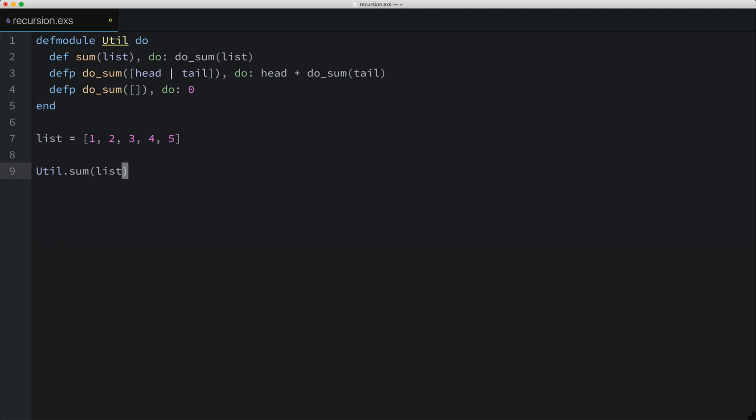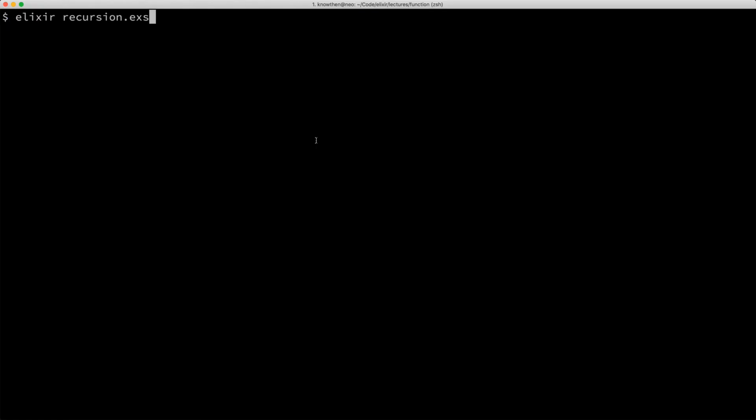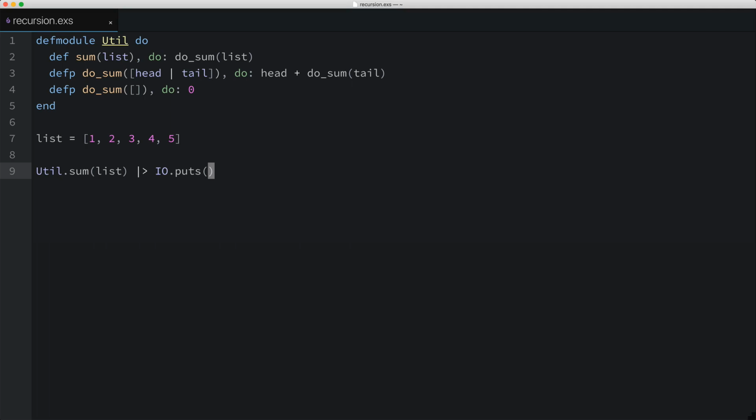But before we run it, I'll go ahead and take the result of calling our new sum function, and I'll pipe the result to the IO module's put function so we can see the resulting number. Now we'll go ahead and run our script, and the result we see is 15, which is the correct total. Cool. There's a pattern to how we solve this problem that I want you to recognize, because if you understand the pattern, you can use the pattern to solve other problems with recursion.